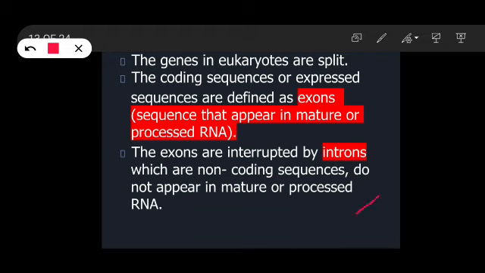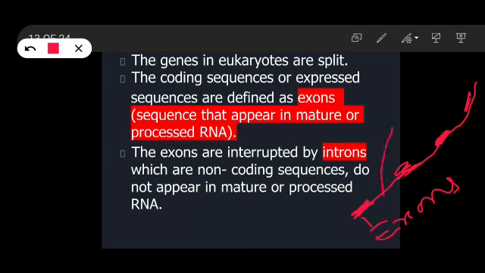Suppose this is a segment of DNA, and suppose these are the exons. In between these exons, the non-coding sequences will be present, and these are known as the introns. They do not have any role in the formation of proteins.